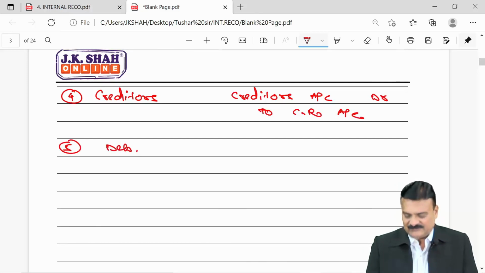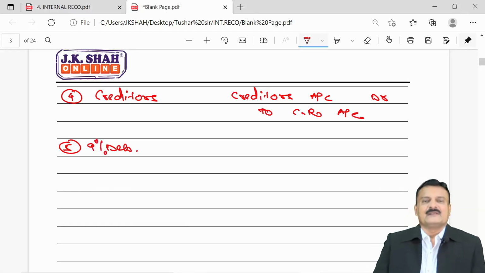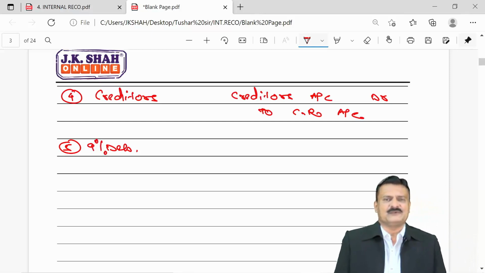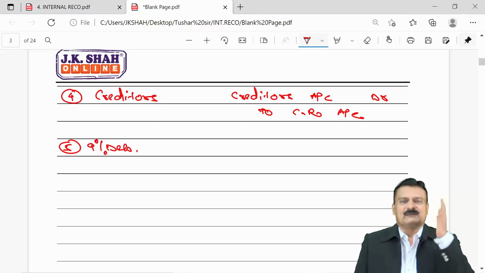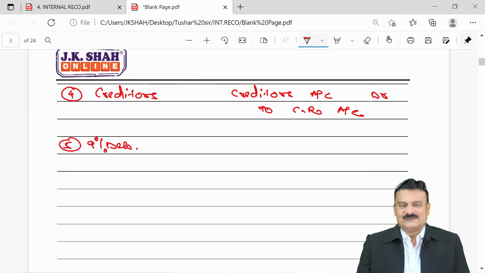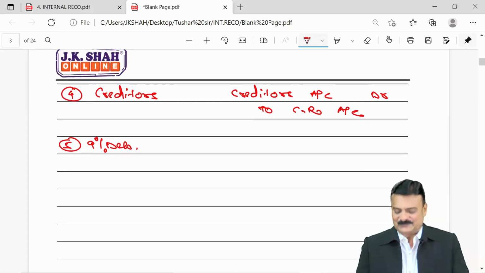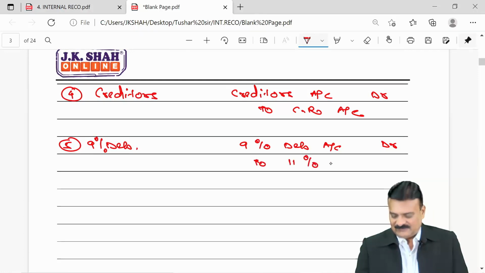Debenture holders say that our rate of interest, which is 9%, if you make our debentures 9% to 11%, we will waive off the interest accrued, which you have not given us. Company says, okay, done. So the first entry will be to convert 9% debentures to 11%. Simple rule, keep it in mind, old to new. So it will be 9% debentures, old account debit, to 11% debentures, that is the new account.